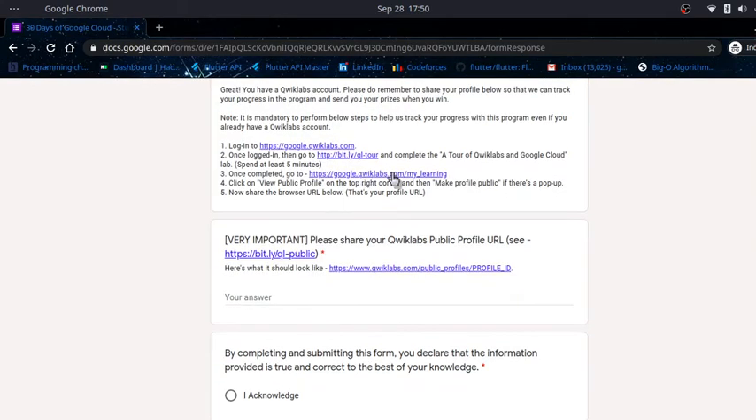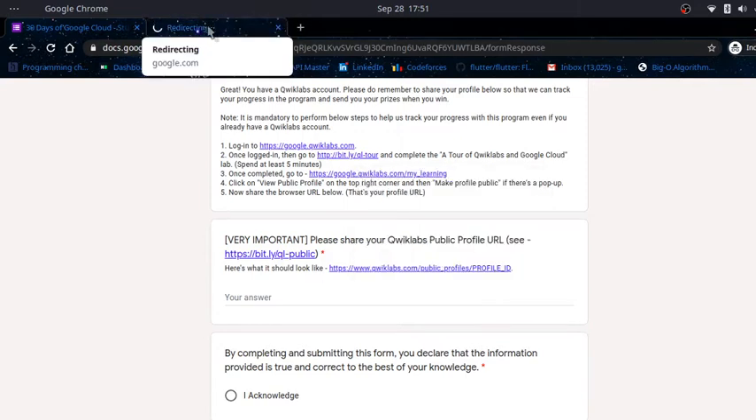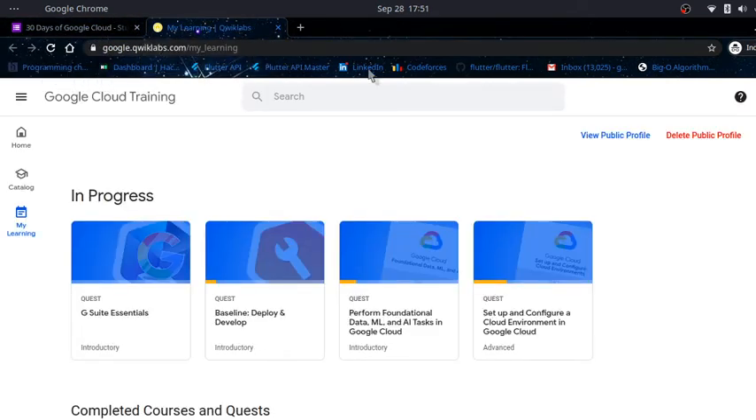Then you have to make your Quick Labs account public for this program. This is another URL for how you can make it public. Just click and open it. It will redirect you to My Learning.